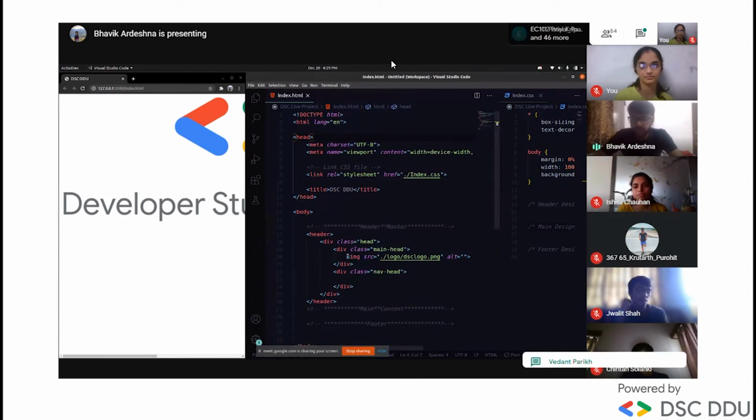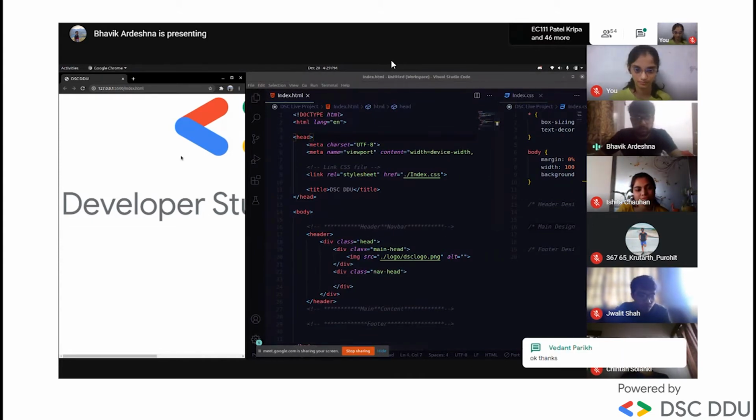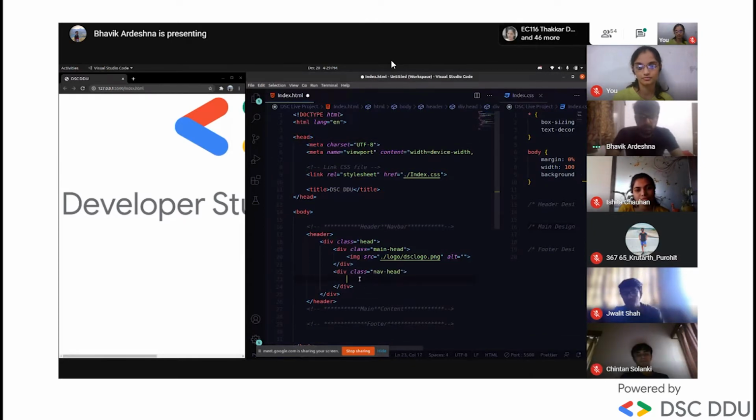Here I have applied the logo, so it's not looking good, right? We will apply the design afterwards. Let's work in the head tag and apply some links. I want to tell you how I'm coding. First we write div and a full stop, then any class name, and after that you press tab, and it becomes a class. If you want to code fast and practice with it, it will be easy.